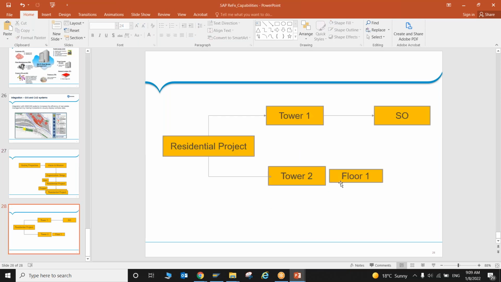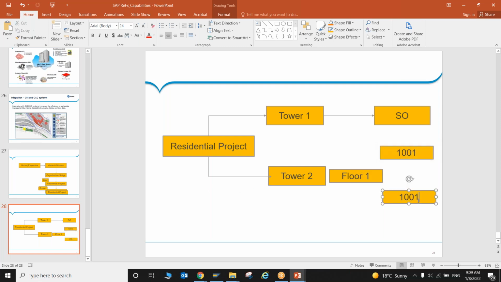On this floor you are having, let's say, 2 flats. Unit number 1. Generally we give numbers like this, right? 101, 102, so that we can identify that the first digit is the floor and the second is the number of the flat.